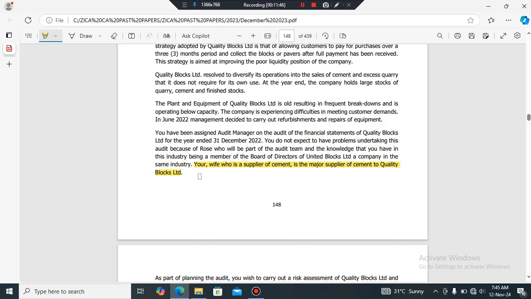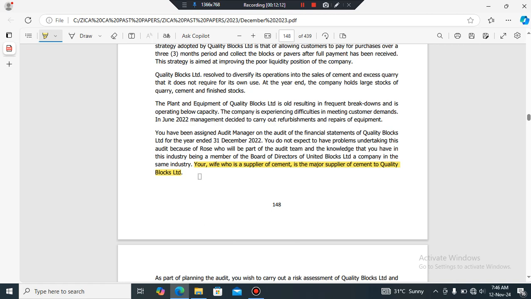So now how do we reduce the threat with safeguards? One, as the audit manager, I don't need to take part in this audit. We need to engage somebody else to manage this audit. If not that, we need a secondary professional accountant to come and review my work, right?